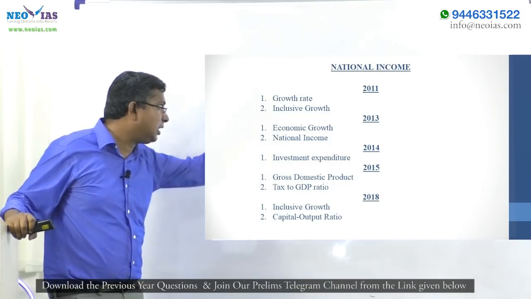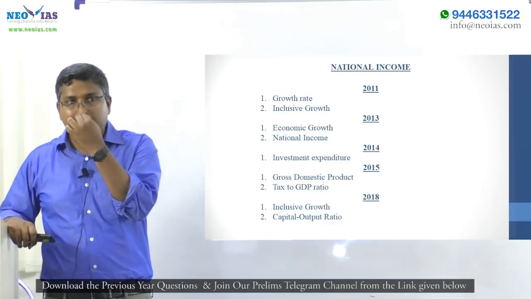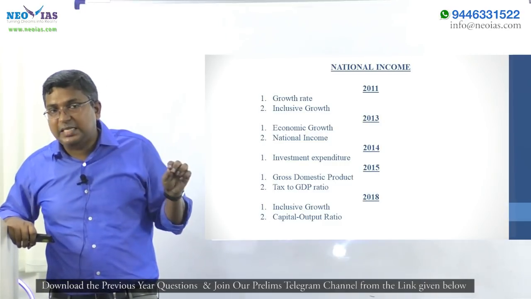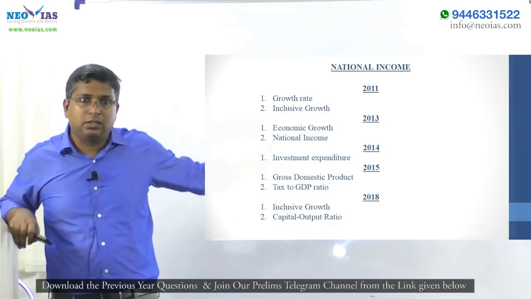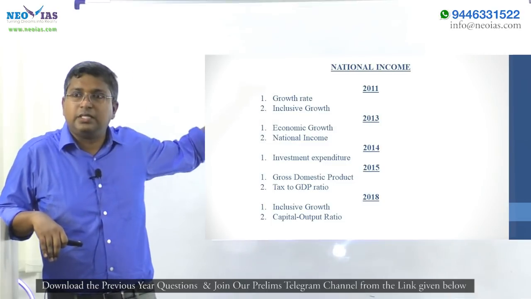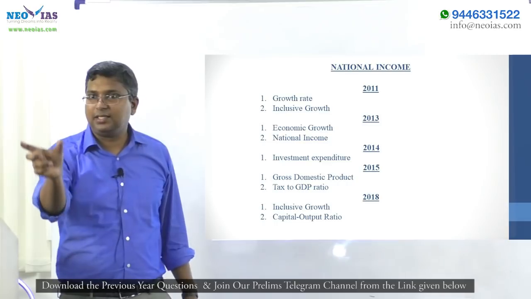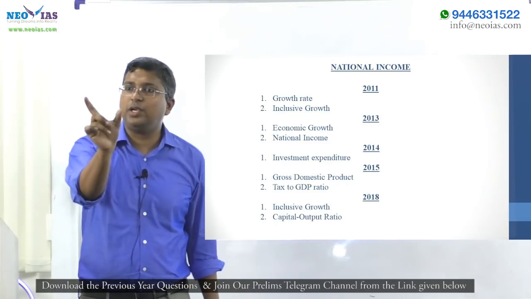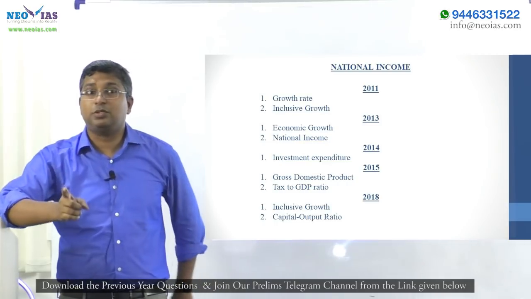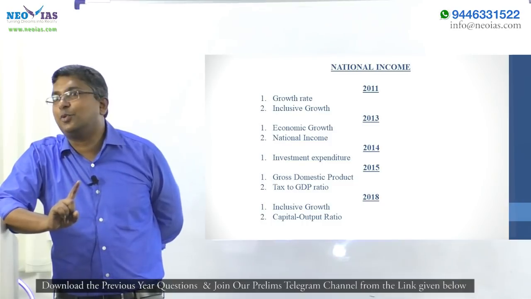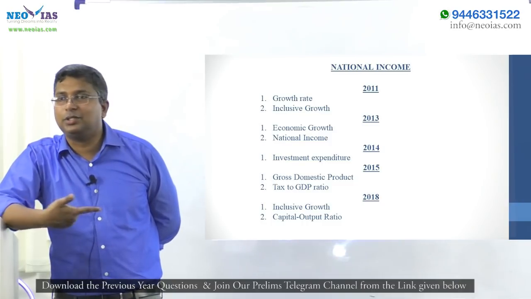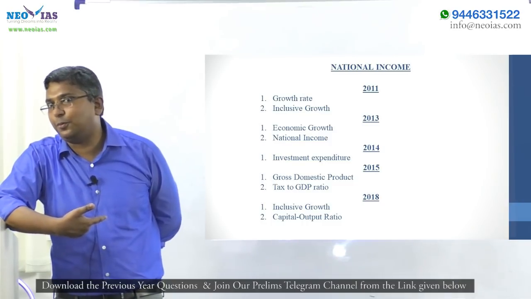Even though the number of questions is less, the knowledge you learn here is very important for your mains also. In the mains syllabus, out of 10 modules, 1 module is on inclusive growth. So if you cover inclusive growth, these questions might have been very easy for you.